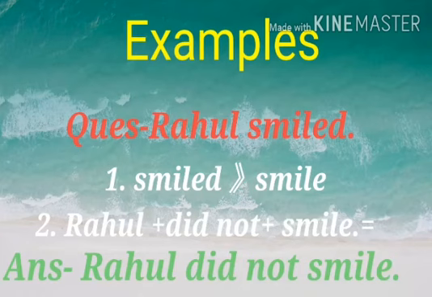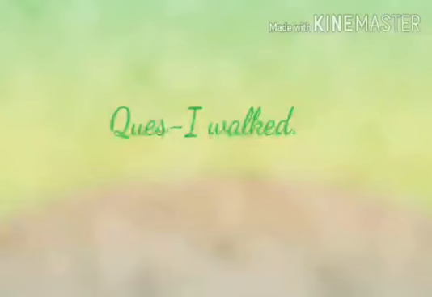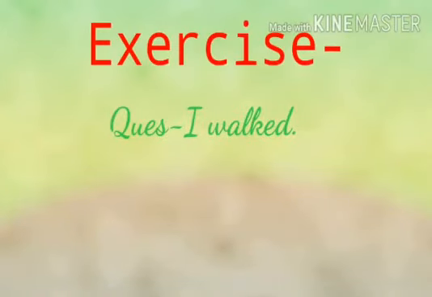Students, here you take a note. In the negative sentences of simple past tense, we use did not no matter the subject is singular or plural in number. Then we use the present form of verb. Students, now here is an exercise for you. Quickly change these affirmative sentences into their negative form.